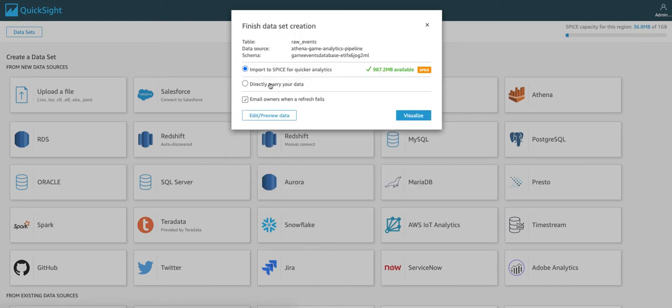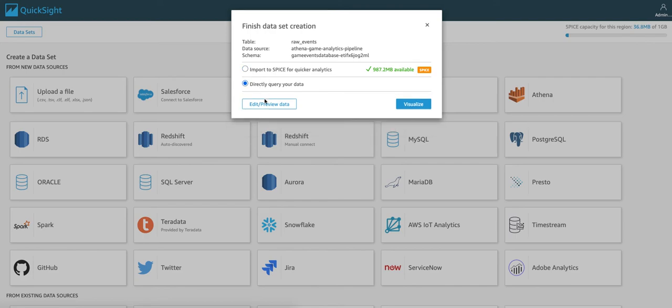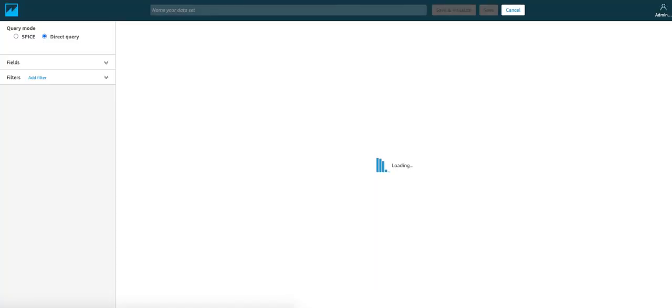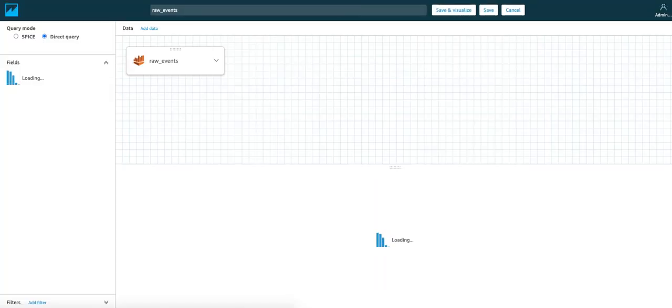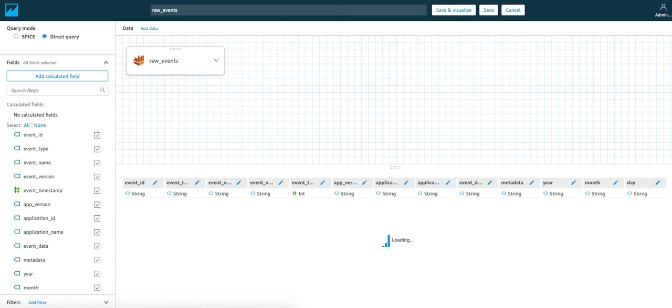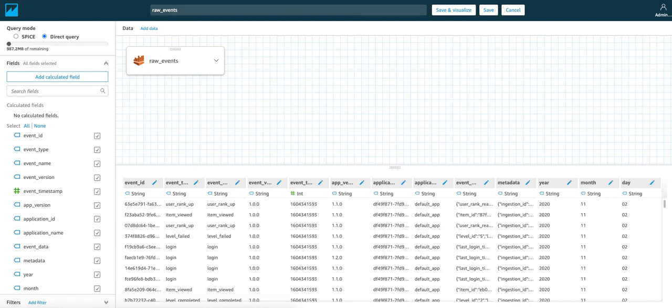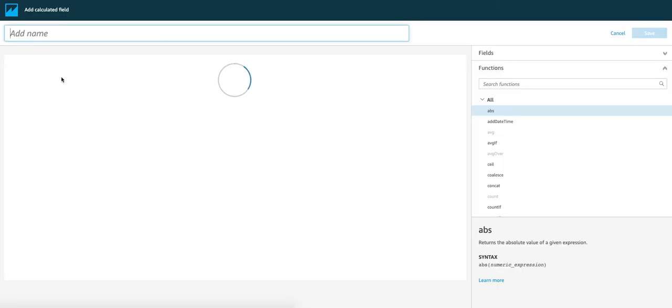On the Finish Dataset Creation dialog box, select Directly Query Your Data and then choose Edit Preview Data. Good. We can now see the preview data. Let's create a calculated field. We select Add Calculated field. We create a name.